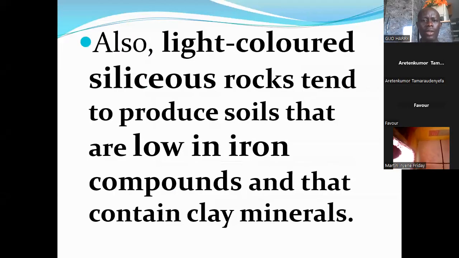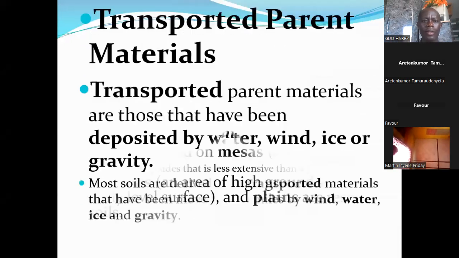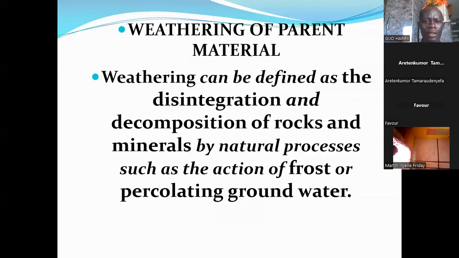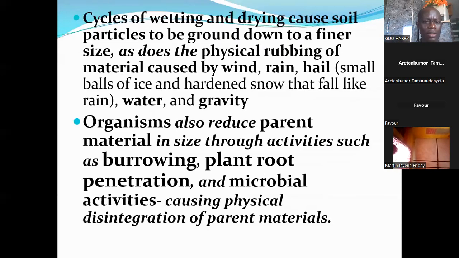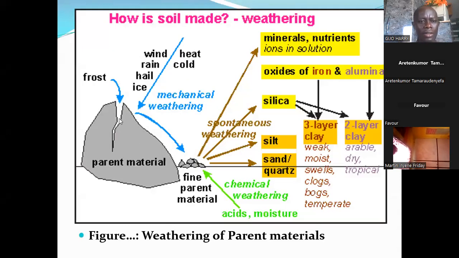Now, we illustrated with this diagram how it affects the breakdown of parent material. The physical disintegration is caused by the actions of freezing or ice. When the water in this parent material freezes, the ice causes expansion, and the expansion eventually causes cracks. Then the action of wind, rain, hail, and ice breaks down the parent material into smaller pieces.